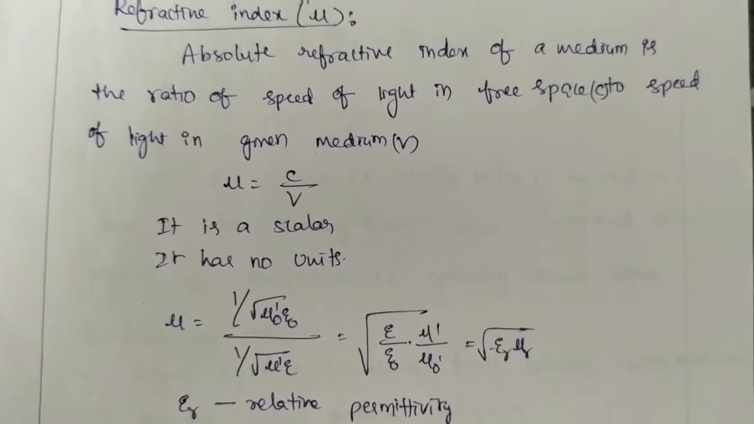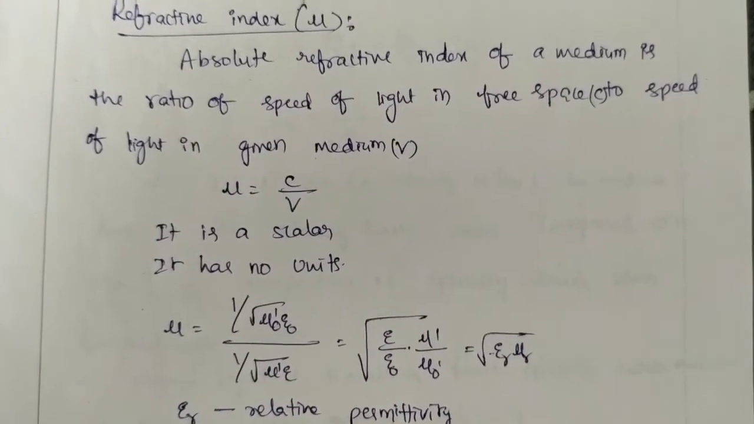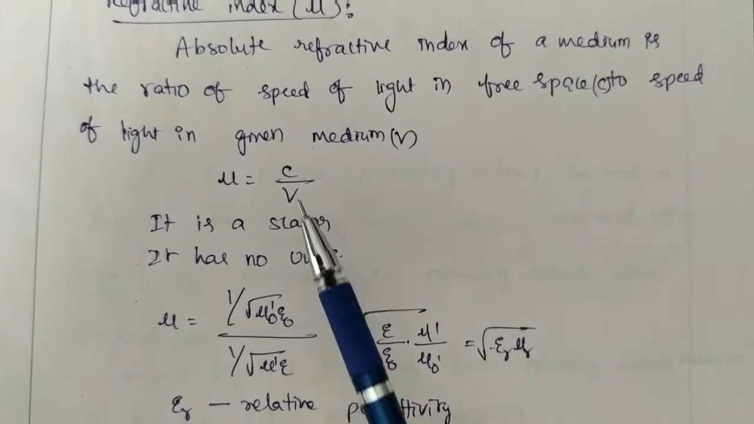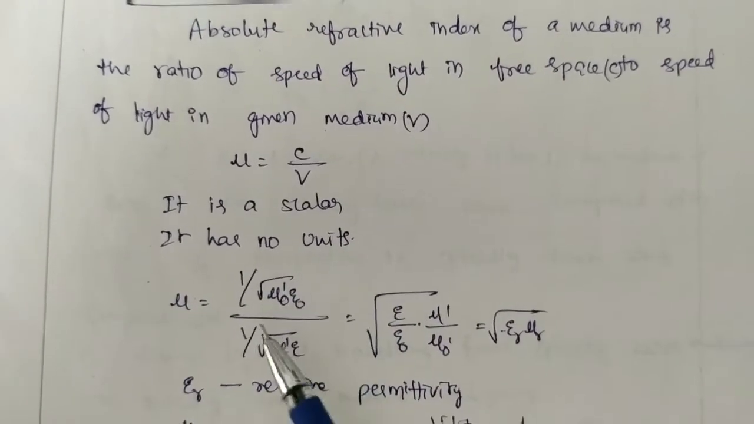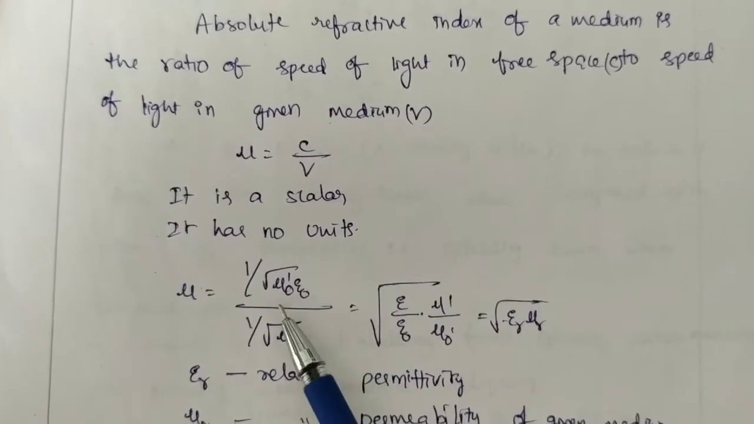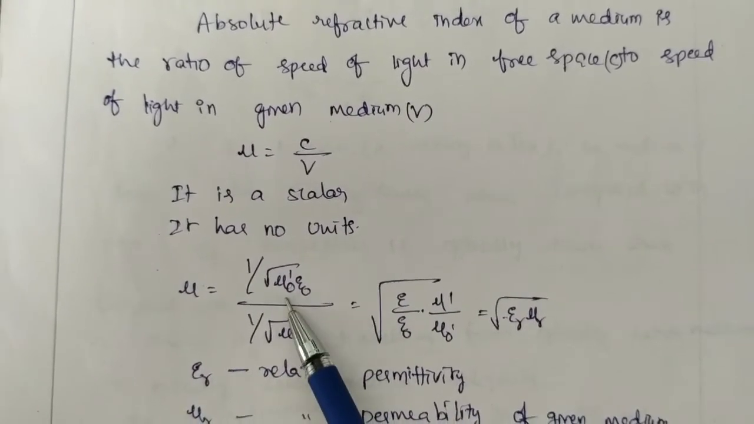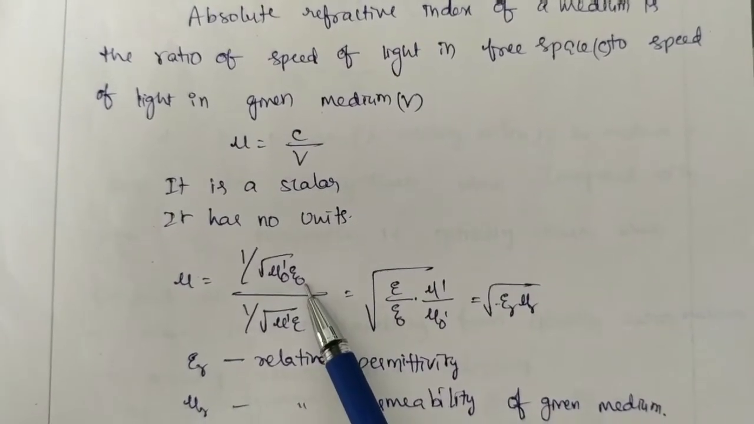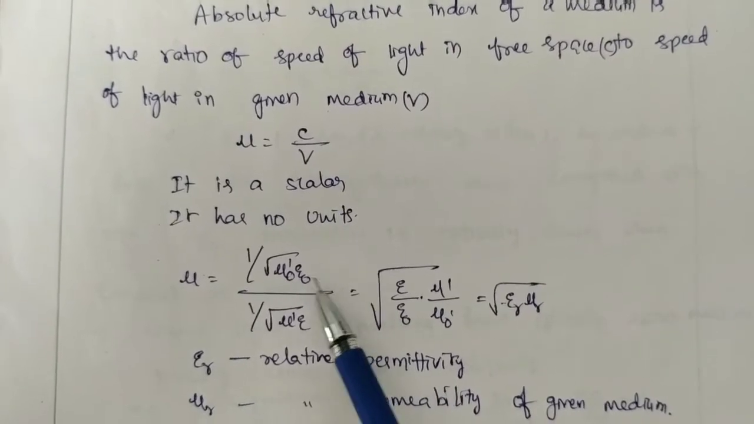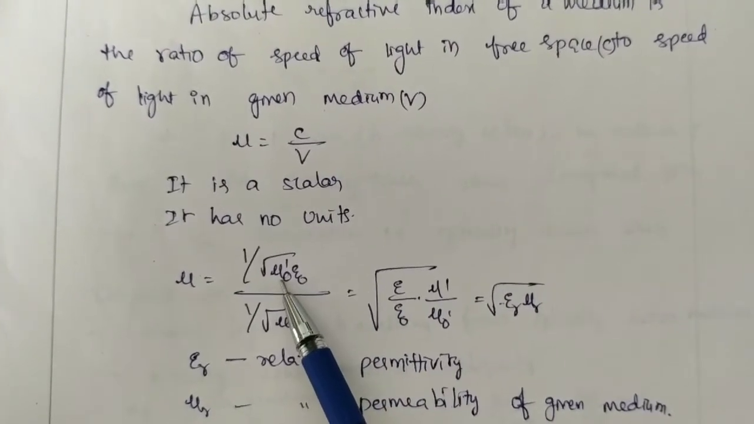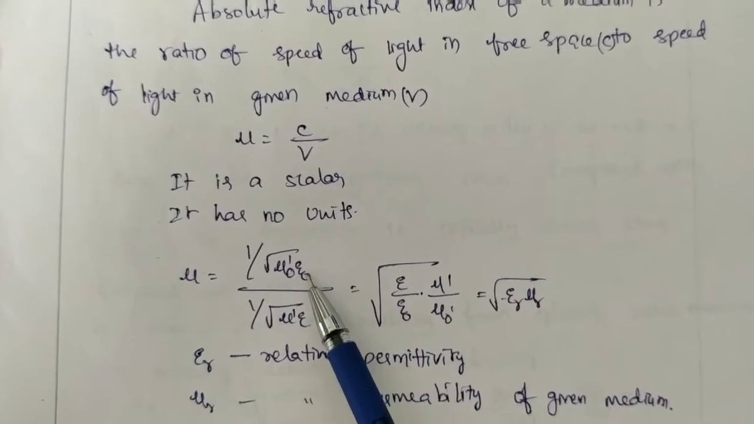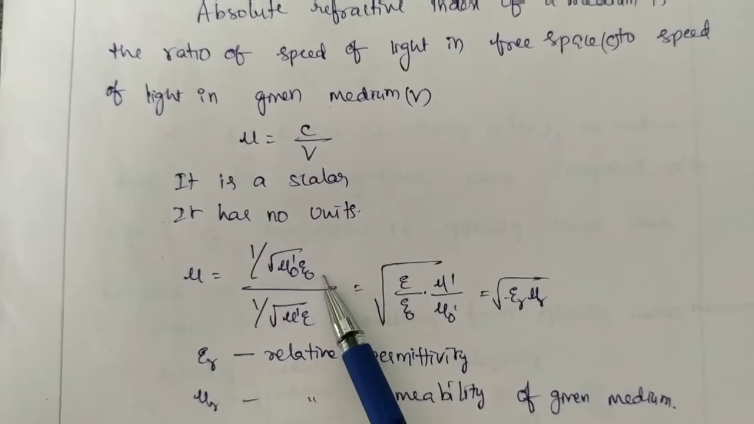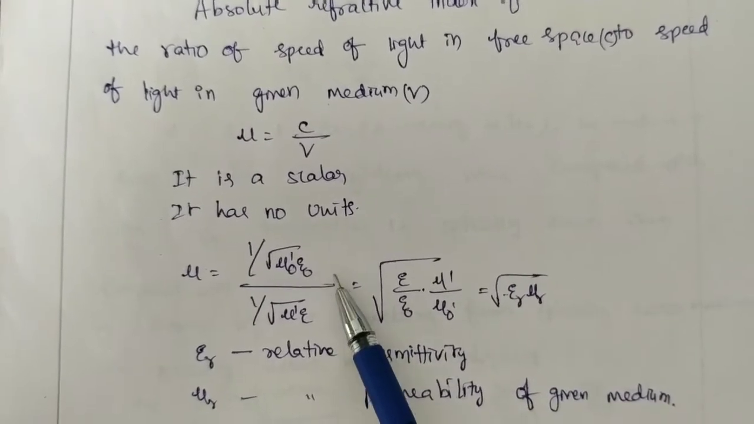Here the speed of light in a medium depends upon the permeability and permittivity of the medium. So C, the velocity of light in vacuum, can be written as 1 by root over mu naught epsilon naught, where mu naught is the permeability of free space and epsilon naught is the permittivity of free space. You know their values. Mu naught is 4 pi into 10 power minus 7 and epsilon naught is 8.854 into 10 power minus 12 Coulomb square Newton inverse meter square.